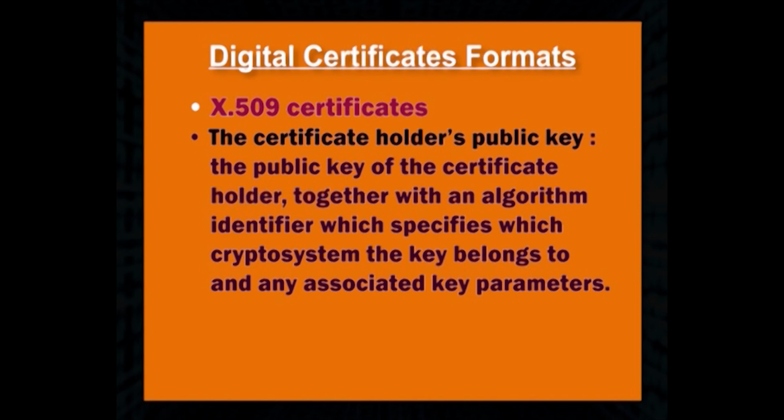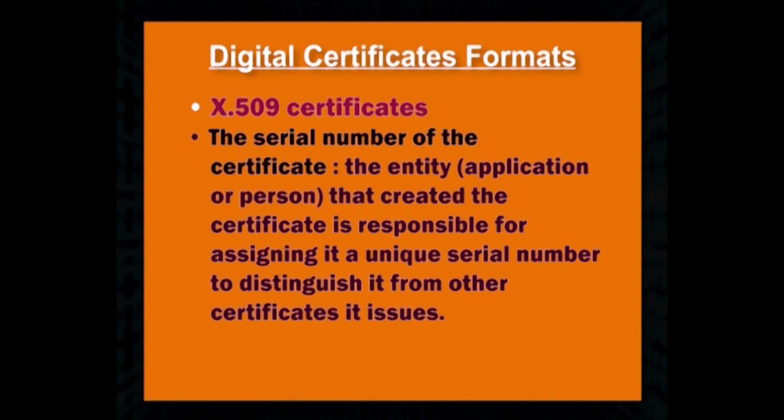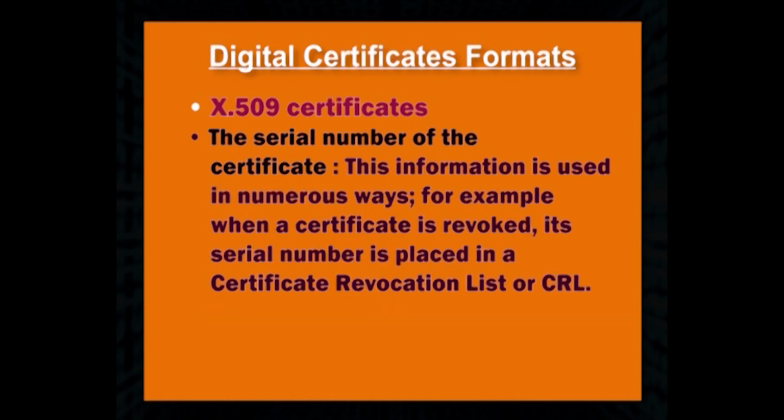The certificate holder's public key. The public key of the certificate holder together with an algorithm identifier which specifies which crypto system the key belongs to and any associated key parameters. The serial number of the certificate. The entity, application or person that created the certificate is responsible for assigning it a unique serial number to distinguish it from other certificates it issues. This information is used in numerous ways. For example, when a certificate is revoked, its serial number is placed in a certificate revocation list or CRL.